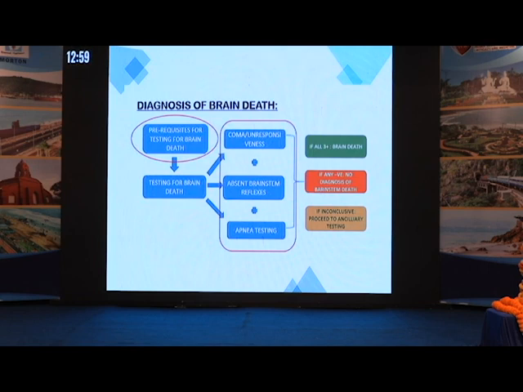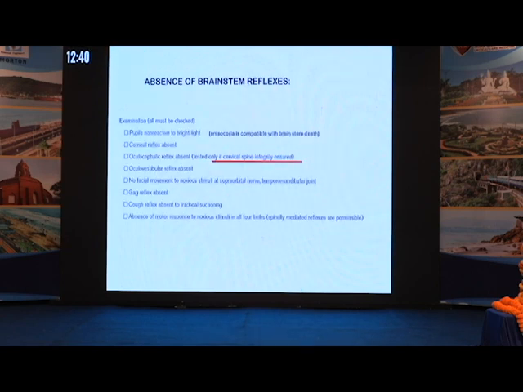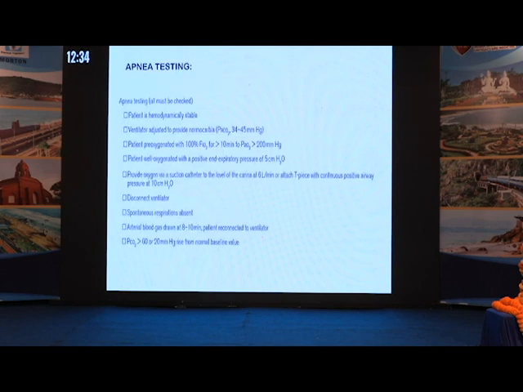There is a panel of doctors who diagnose brain death. There are usually 4 doctors on the panel. If the panel of doctors are in doubt or in disagreement, then you can proceed for ancillary testing. Ancillary testing usually involves digital subtraction angiography, or you do a TCD, or an EEG to diagnose. These are the brainstem reflexes which you need to check whether they are absent or not. And for apnea testing, you disconnect the ventilator and subject the patient to apnea for 8 to 10 minutes, and then look at the PCO2 levels. If the PCO2 is more than 60, or if the rise is more than 20 mm of mercury, then you say that the apnea testing is positive.